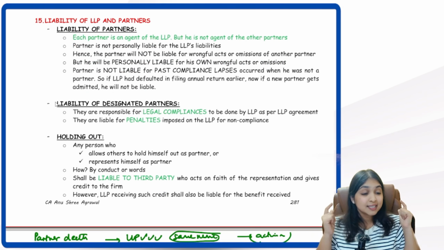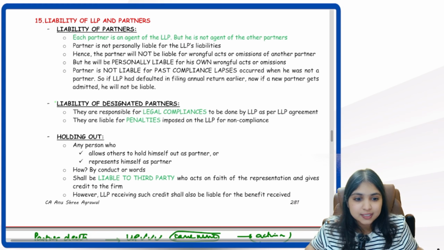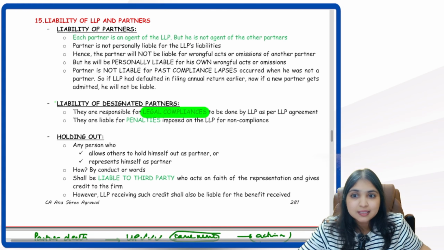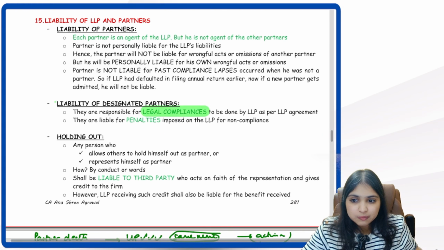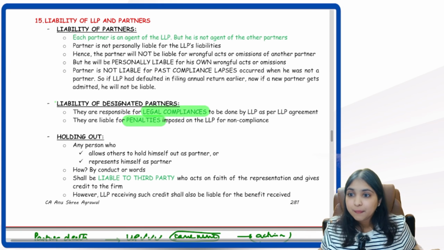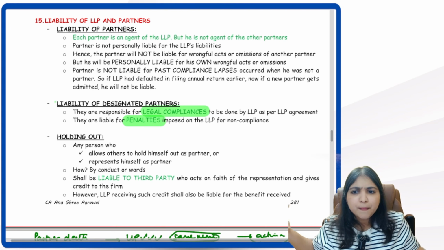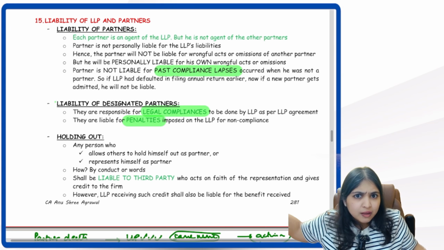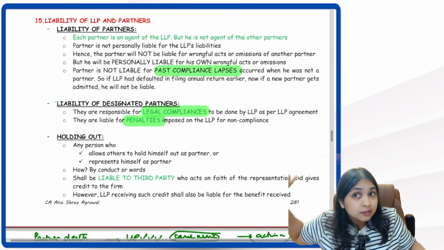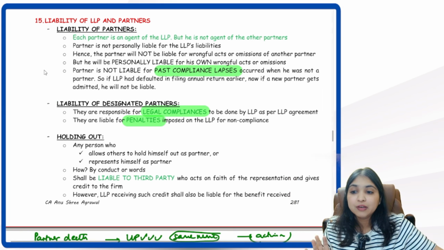Okay, tell me guys, designated partners, how many keywords are coming to your mind? Two keywords. They are responsible for legal compliances. Also, they are responsible for penalties. They are liable for legal compliances and they are liable for penalties. Okay, then tell me, will I be liable for past compliance lapses also? I was not even a partner at that time. Whatever lapses happened then, for those lapses, will I be liable? I will not be liable.